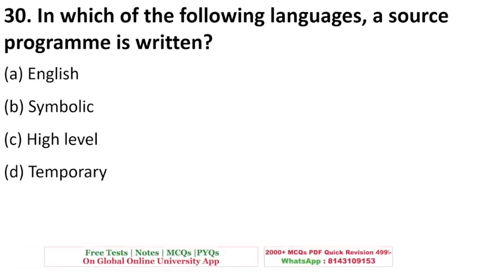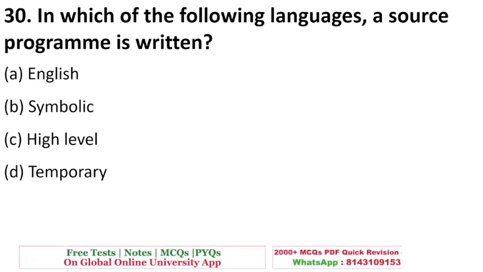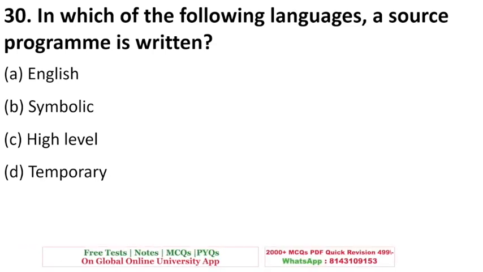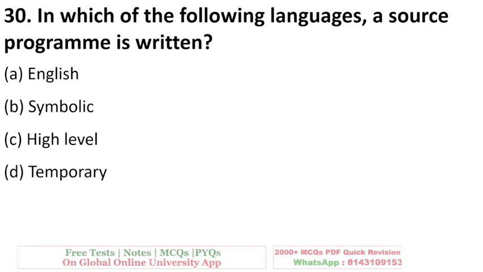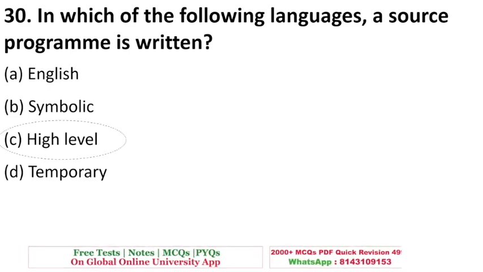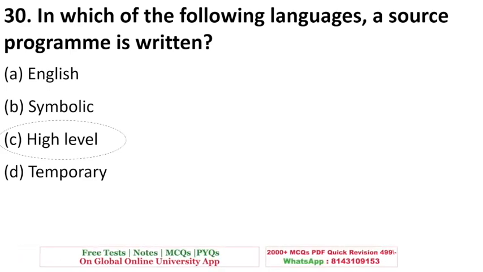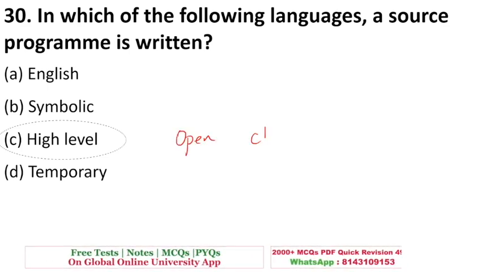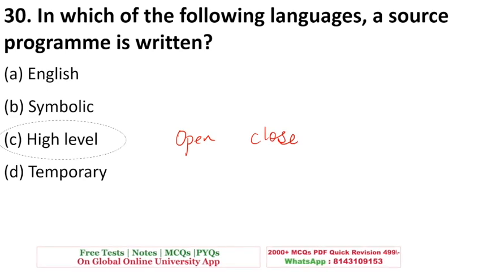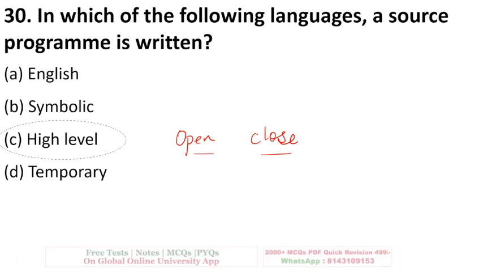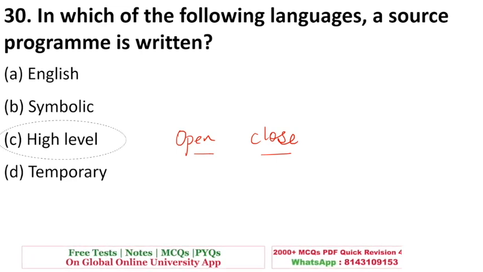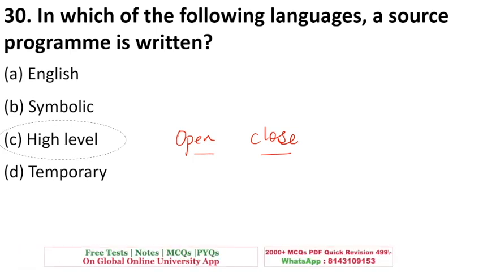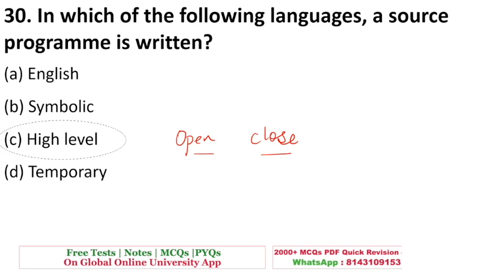Next is in which of the following languages a source program is written. So, source program is that program that a software developer writes, and he writes in a high level language. Okay, high level language, we are calling it because it is very similar to English. Like if you want to open a file, there would be a command like open, or you want to close something, the command will be close. These type of words are used in coding so that it makes it very easier for the developers to code, rather than coding in your previous year language like natural language or assembly language. Those were very hard to code.